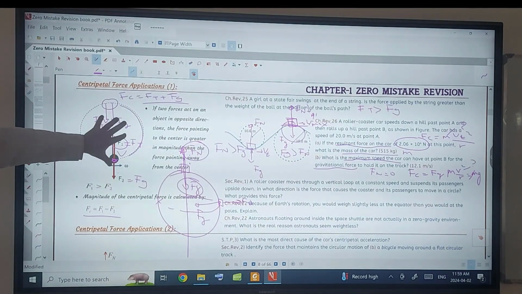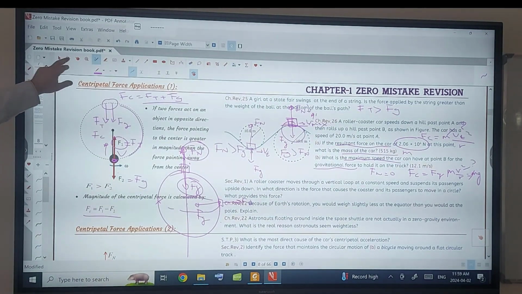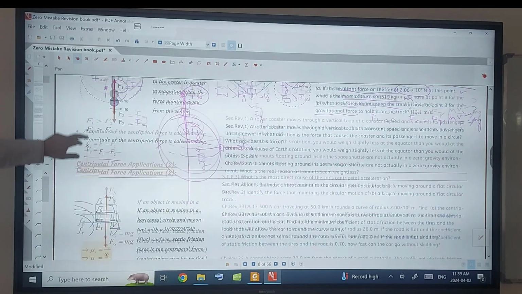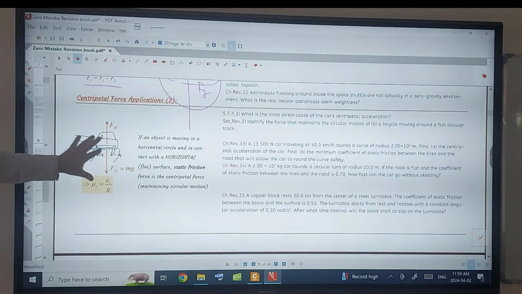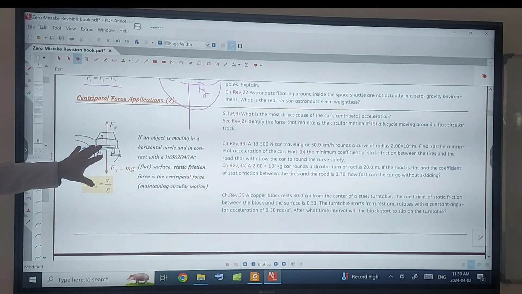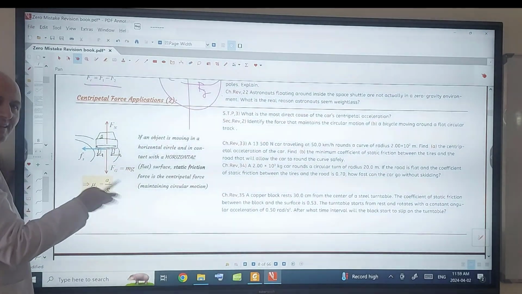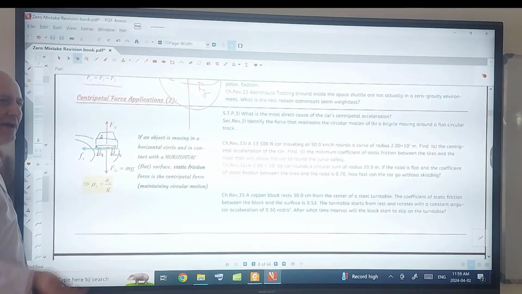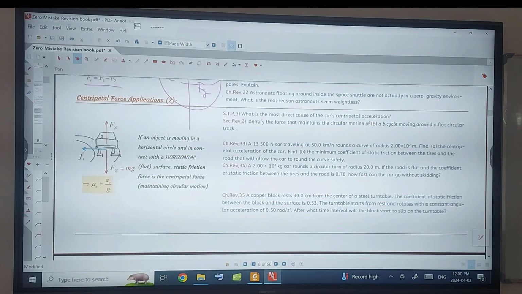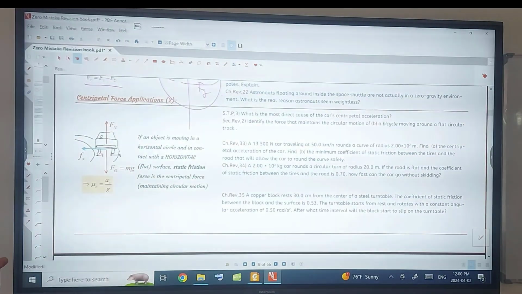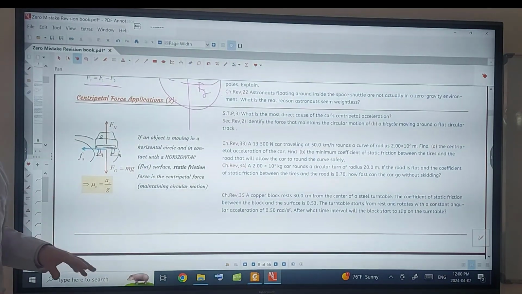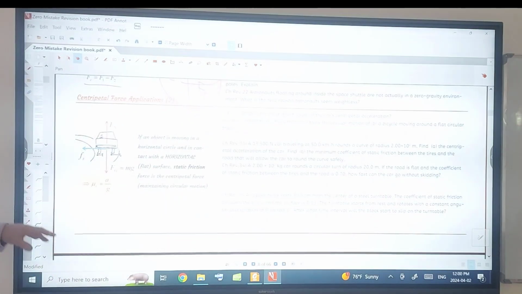And this is one of the question types. The second question type is very popular. Friction. Car is turning, bike is turning, you are walking. All are about friction force keeping you in a circular path.